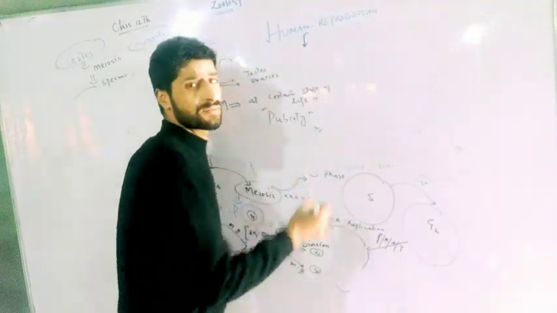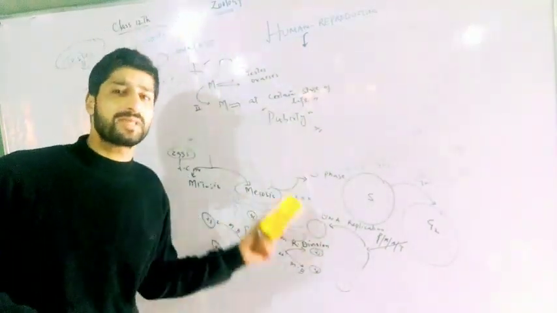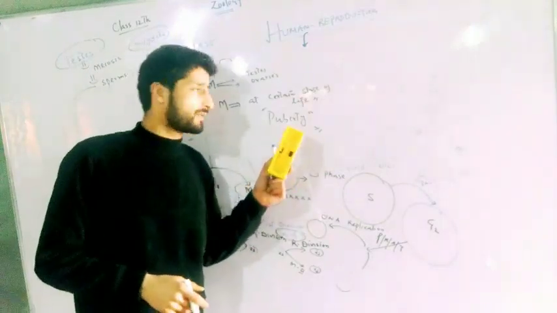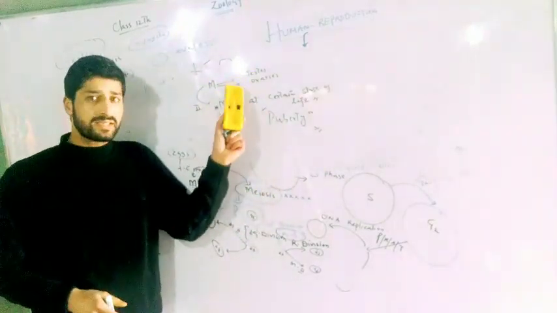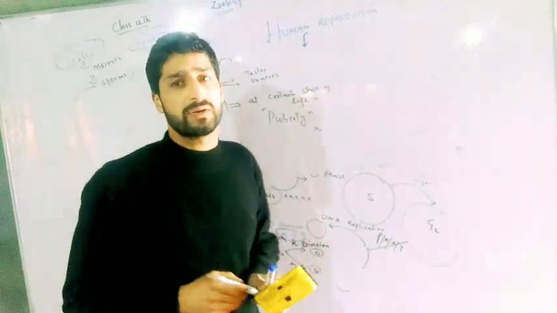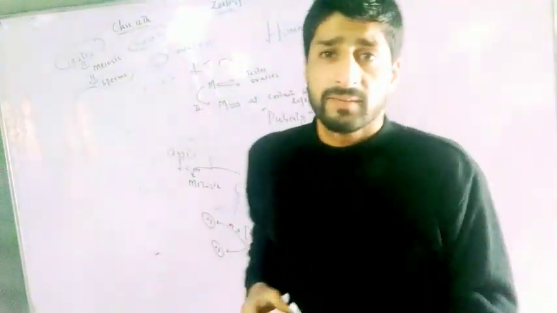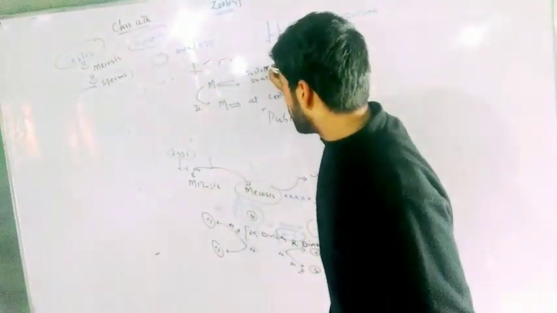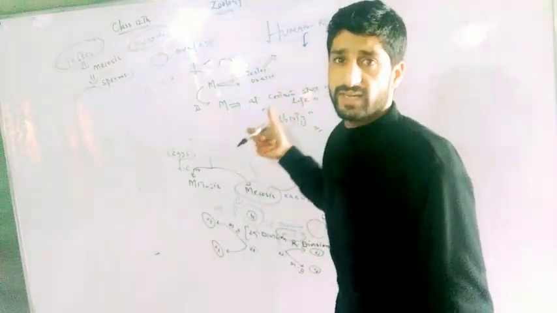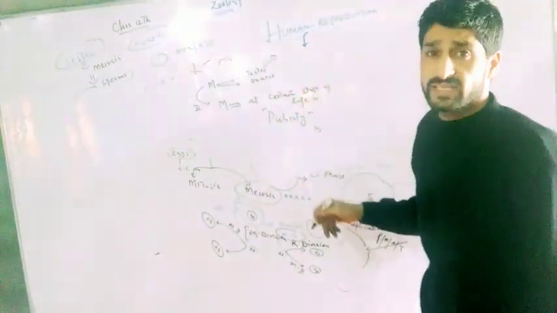Whenever a person attains puberty, a period of sexual maturity, the testes and ovaries are subjected to meiotic divisions, and then sperms are formed in the testes as well as eggs in the ovaries.